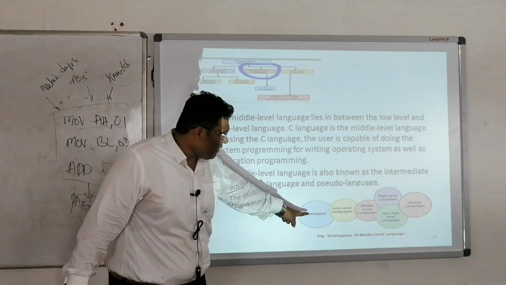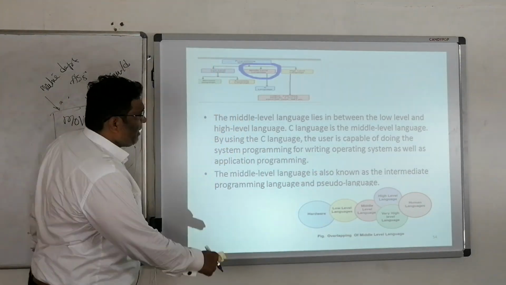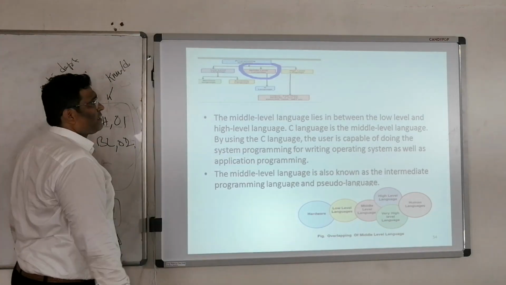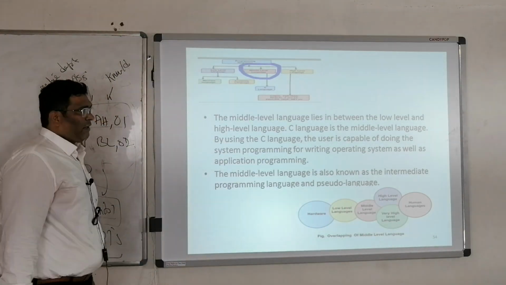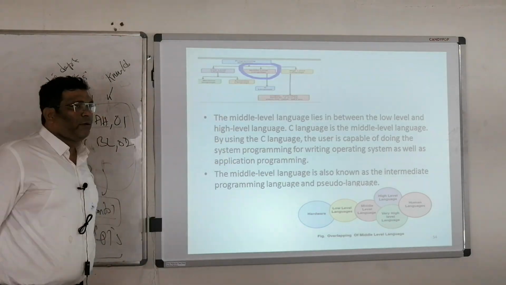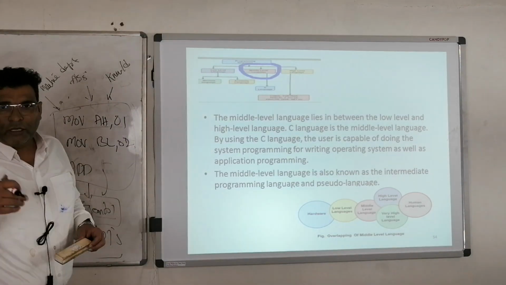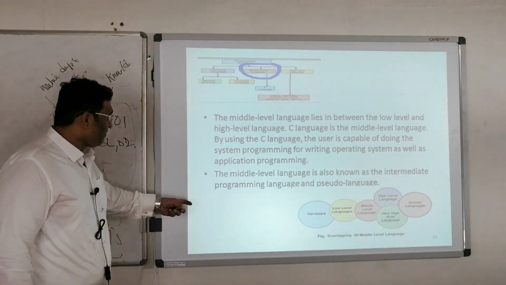And if you see hardware requirement, low level language, middle level language, and high level language. The middle level language is also known as intermediate programming language, and it lies between the low level language and high level languages. By using C language, the user can do different operations on the operating system, as well as develop application programs.